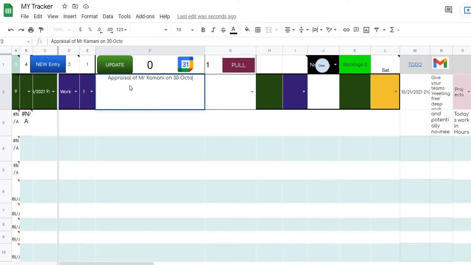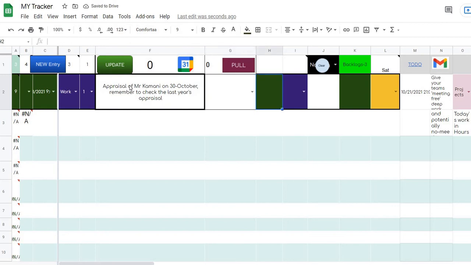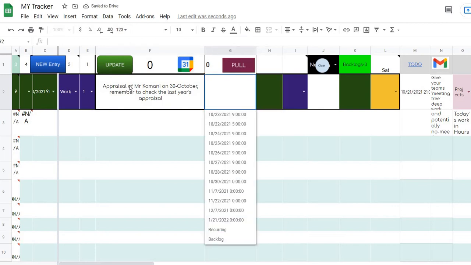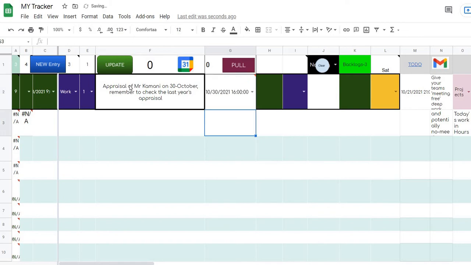Okay, and remember, let's say if I want to type in some extra thing, remember to check the last year's appraisal. Okay, that's it. This is the main task. Then when you come to the next cell, it says when do you want to be reminded of this. So let's say I want to be reminded on 30th only, because 30th is when I will be doing the appraisal. And here I also want, suppose I want to be reminded on 30th at around 4 p.m. So I'll write 16 and press enter.